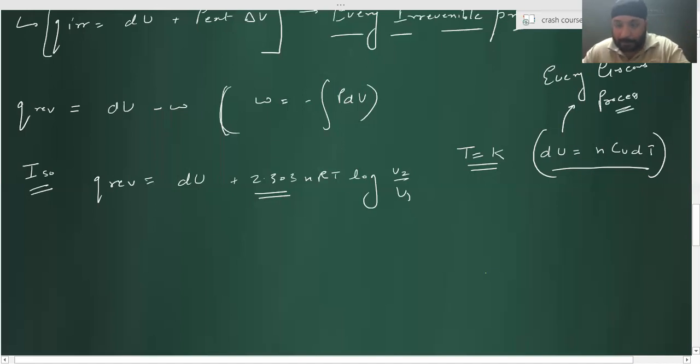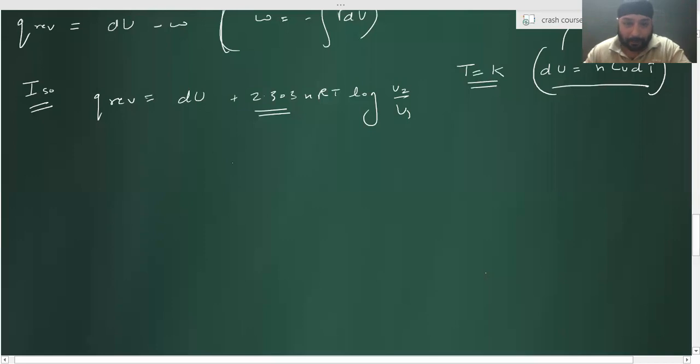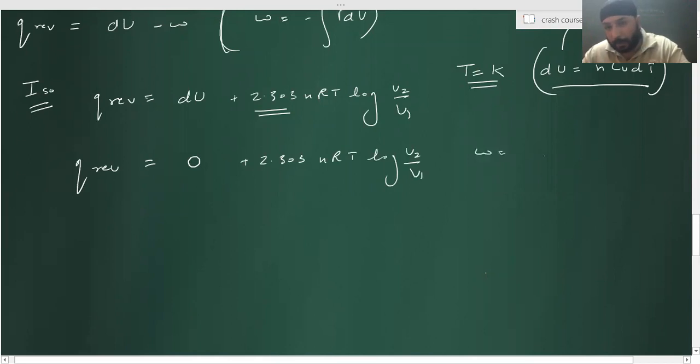So dU comes out to be 0, and Q reversible will become equal to plus 2.303 nRT log V2 by V1, and work done is equal to minus 2.303 nRT log V2 by V1.